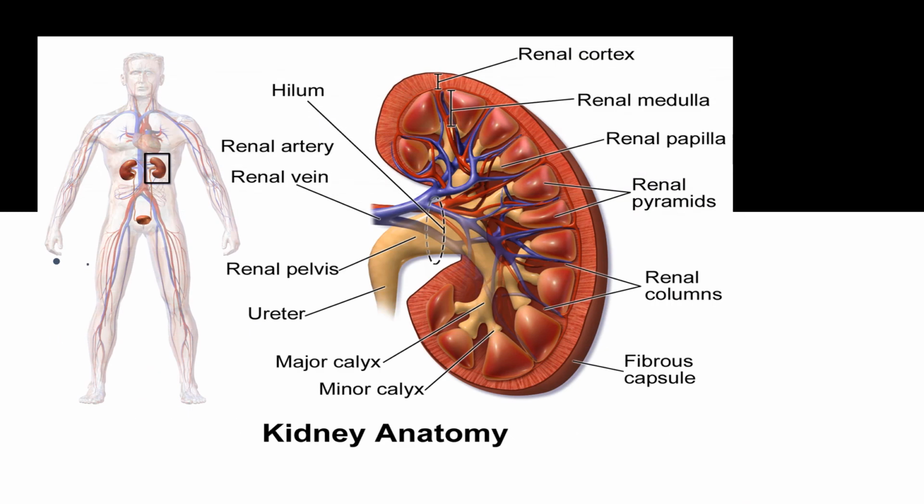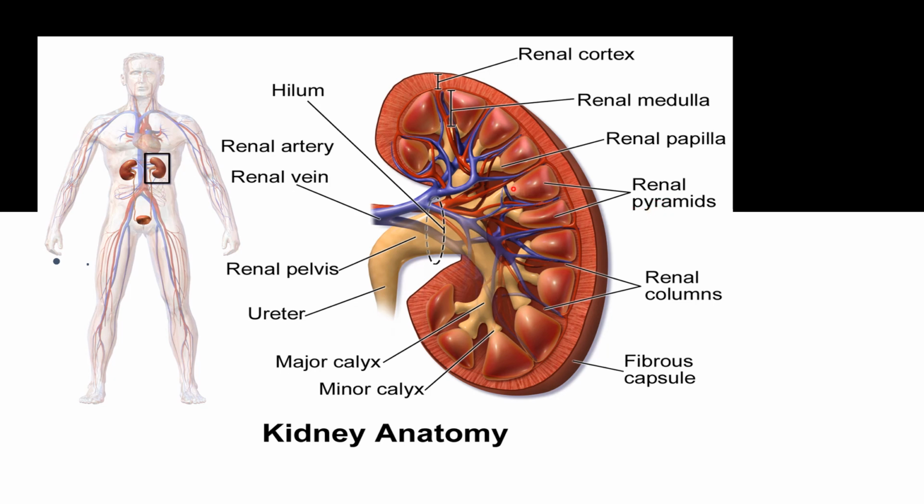In this picture, the outer dark portion that you are seeing is the cortex, and the full inner portion is called the medulla. Inside the medulla you see cone-like structures, pyramid shaped. They are called conical pyramids or renal pyramids.